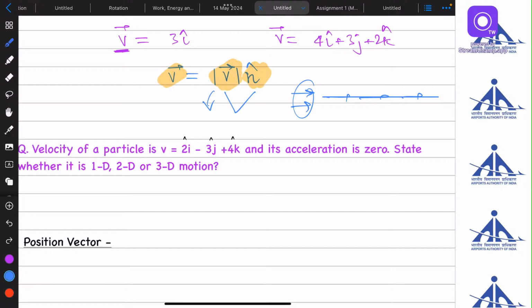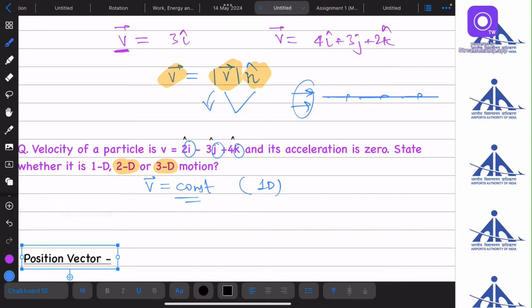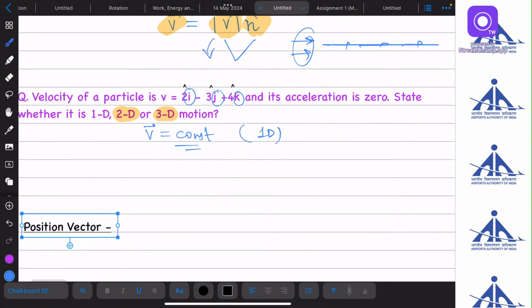Okay, let's see. We have a velocity vector, and it's saying that its acceleration is zero. Now, if the acceleration of a body is zero, the velocity vector must be constant. And if the velocity vector is constant, we can say directly that it is a 1D motion. Many people consider it a two-dimensional or three-dimensional motion just by seeing the i cap, j cap, and k cap. Let me explain a bit more.